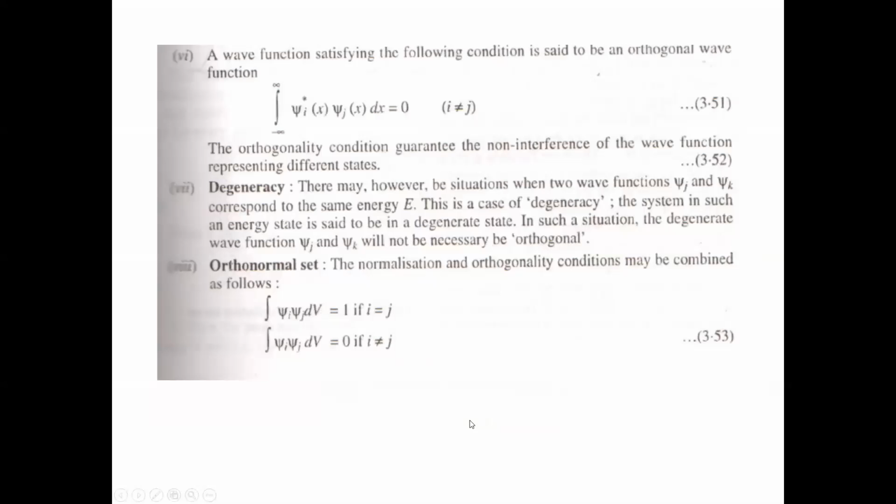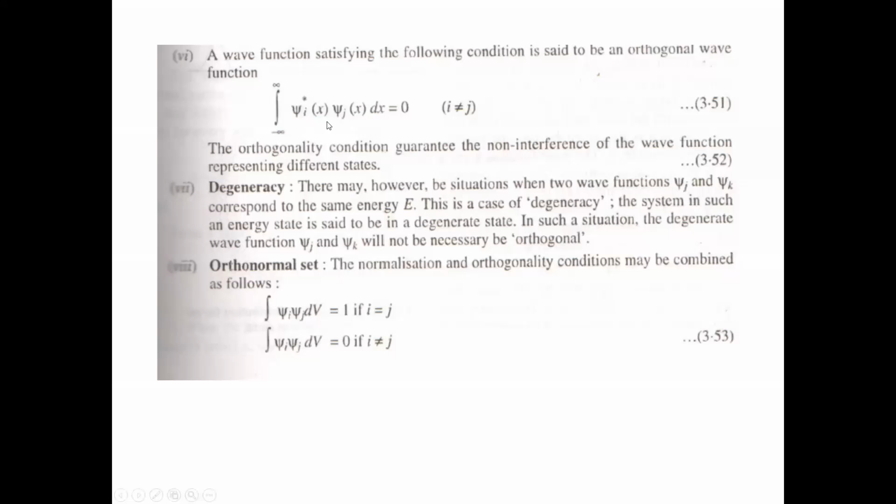Now there are two important properties you must remember: whenever we designate the wave functions of a particle in different eigenstates, these wave functions show the orthogonal condition and normalization condition. You all know that if there are two wave functions corresponding to two different eigenstates, one is psi i, the wave function of a particle in the ith energy state, and another is in the jth energy state. Two wave functions are called orthogonal wave functions if they satisfy this condition.